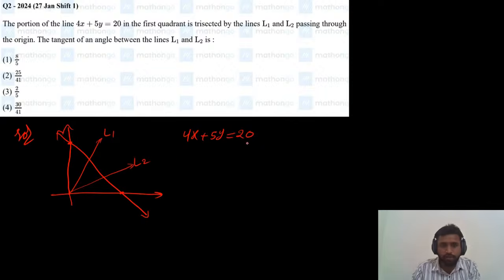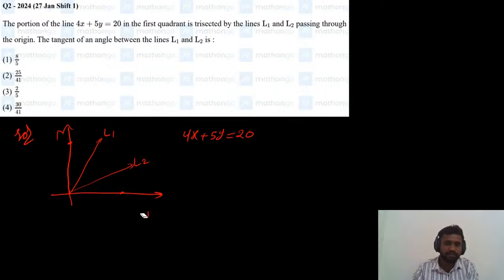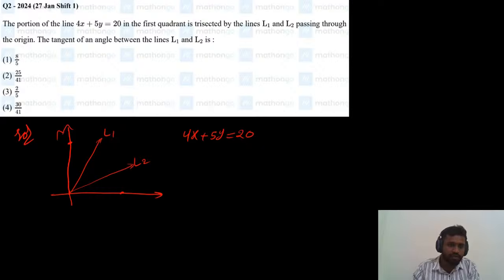At which point does the given line intersect the x-axis? On the x-axis y will be 0, so if we put y as 0, x value will be 5. So this point is 5 comma 0.